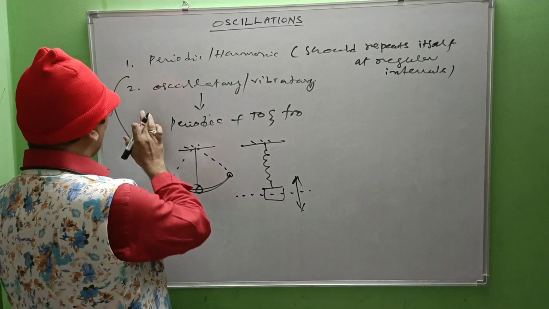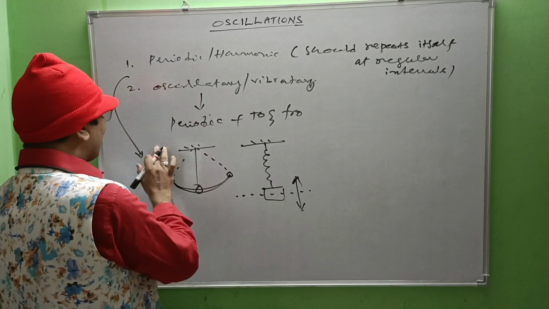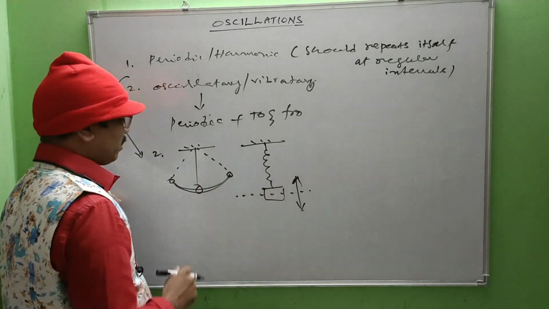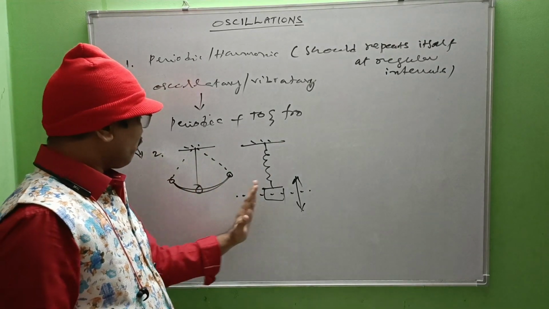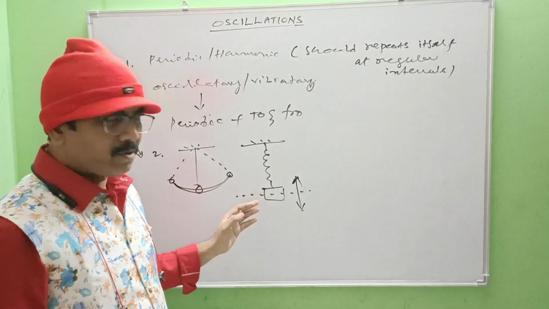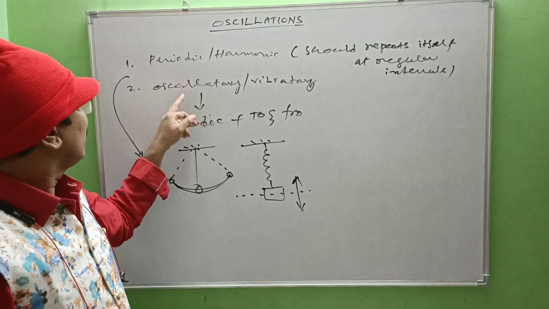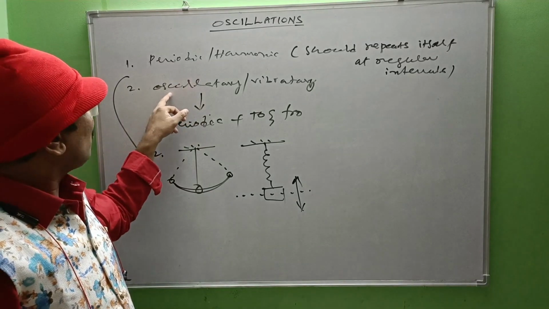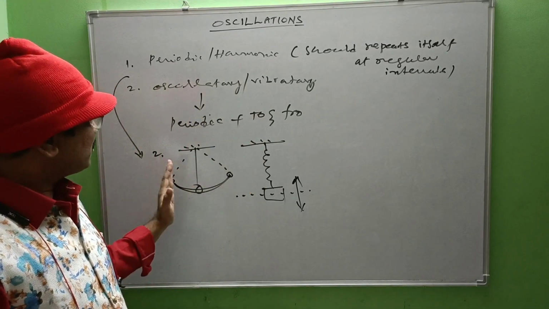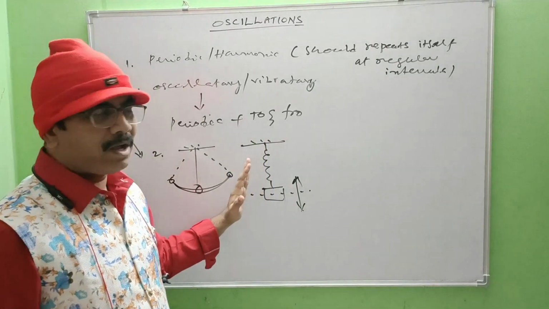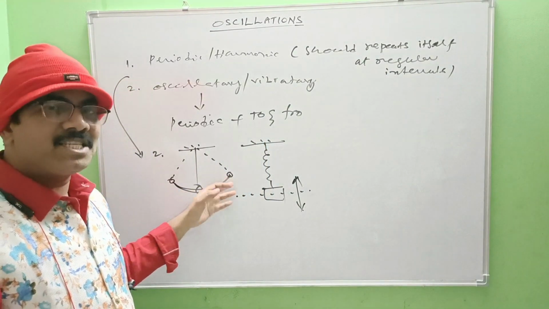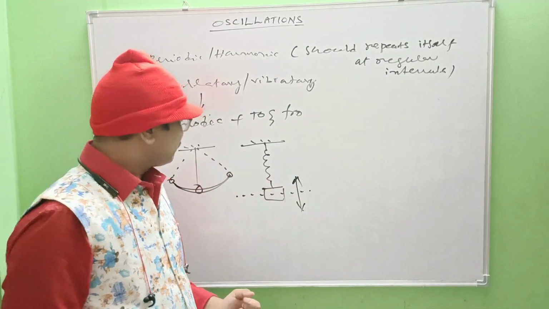That's why this is an example for the second one. These two are examples for oscillatory or vibratory motion. Of course, these are periodic also, because the motion repeats itself at regular intervals.